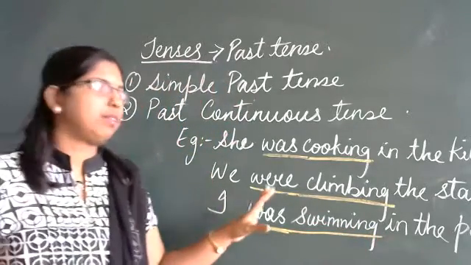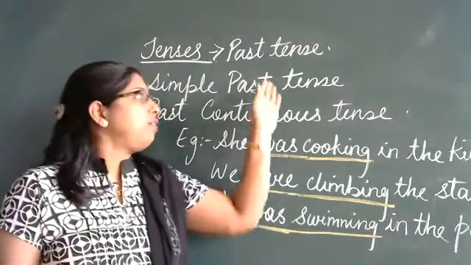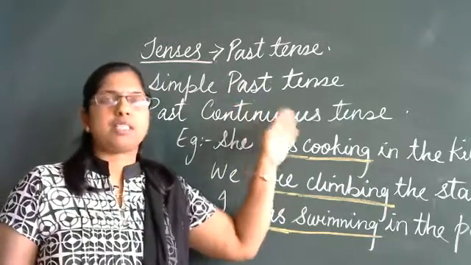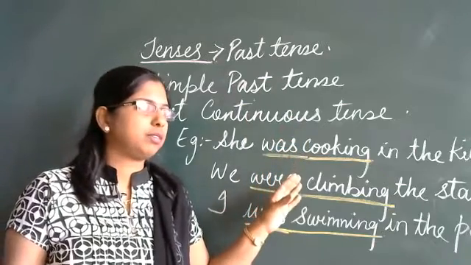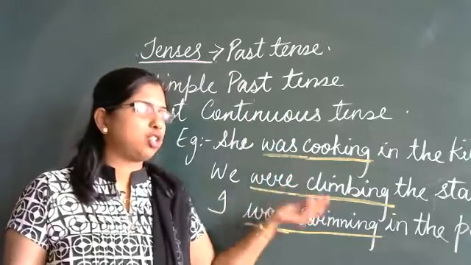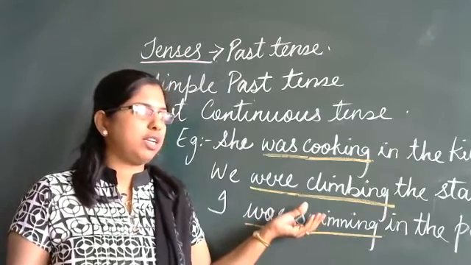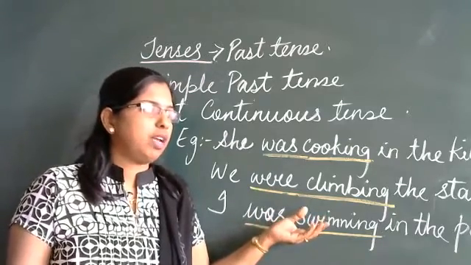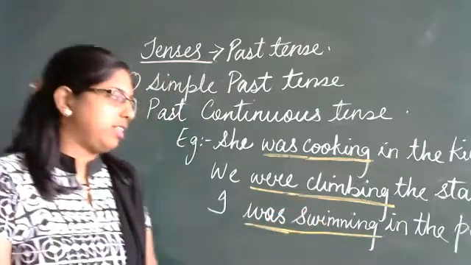Clear to everybody? Any difficulty till here? We have learned simple past tense and past continuous tense. Any difficulty, children? Shall we proceed? Shall we go to the next one? Yes or no, please type in the chat box and let me know. Any doubts till here? Right.